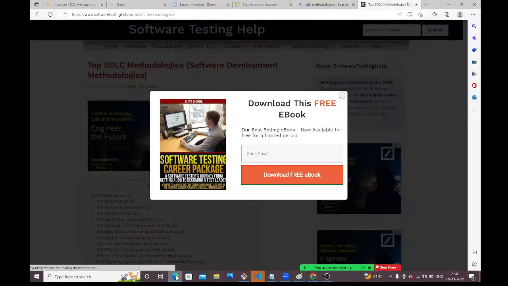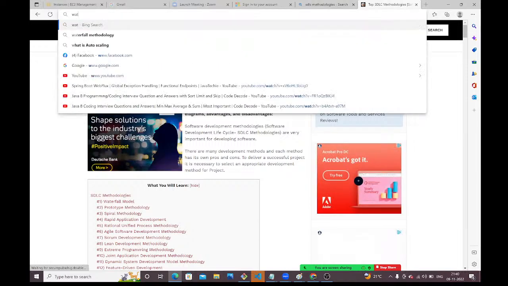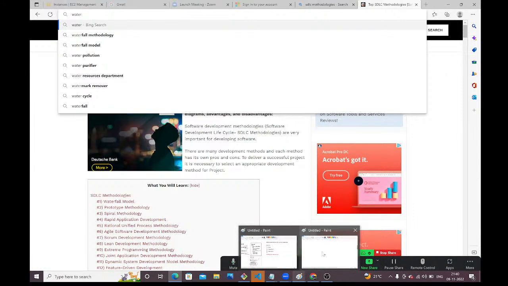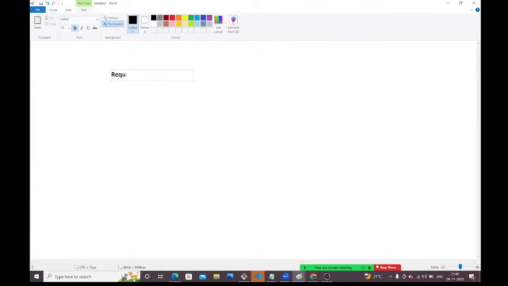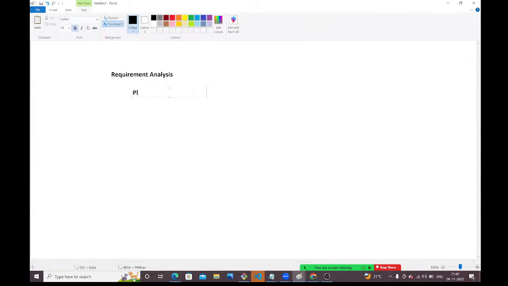So yes, let me take the waterfall model diagram. Let me take the waterfall model, how it looks like. See guys, waterfall model looks like this. First one is requirement analysis. Right. Next we will have planning.